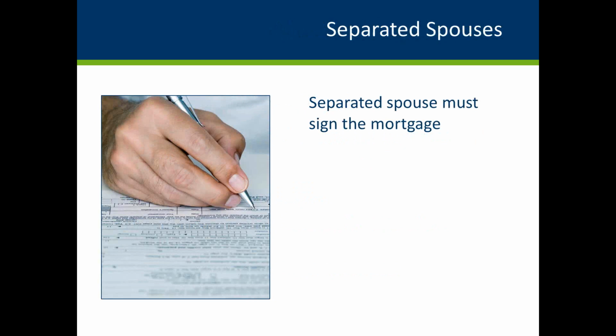When the lender establishes that a spouse permanently resides outside of the household, that separated spouse may be excluded from signing the rehabilitation loan application and note, but must sign the mortgage.